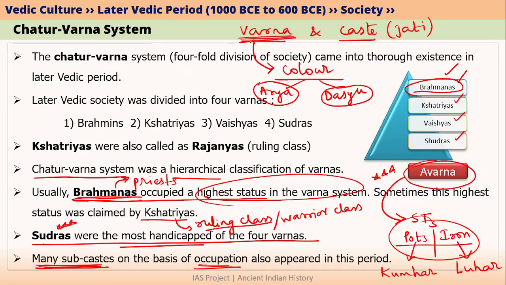And during the Rigvedic period or the early Vedic period, Varna's meaning changed. So between 1500 BCE and 1000 BCE, Varna came to be known as the three types of people. They were basically priest class, warrior class, and finally there was common people. So during most part of the early Vedic period, Shudras were not existing. Shudras only came to be established at the end of early Vedic period. So I hope the difference between Varna and caste is very clear to you.